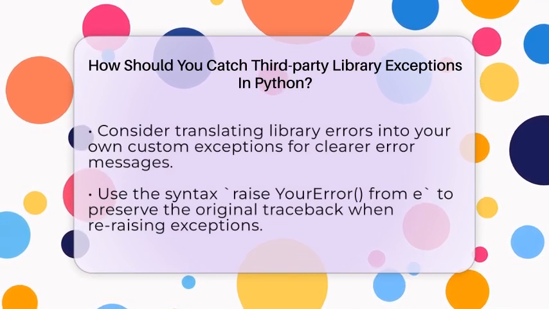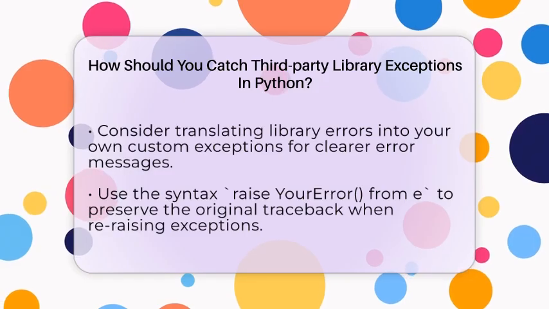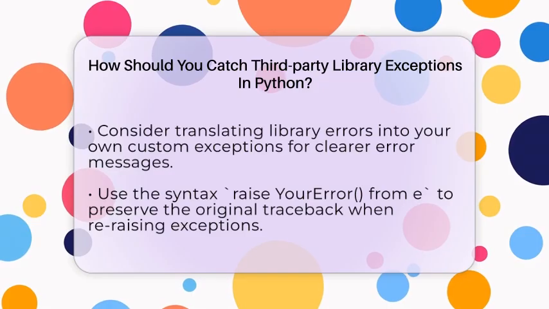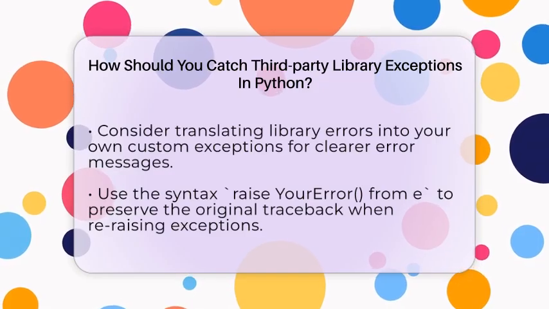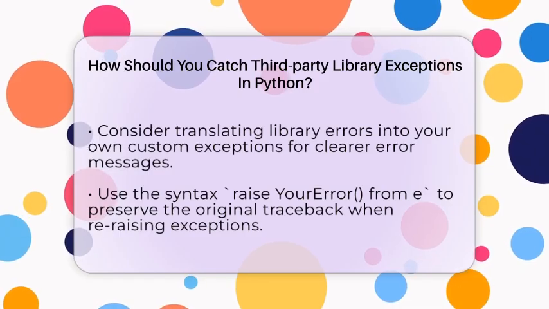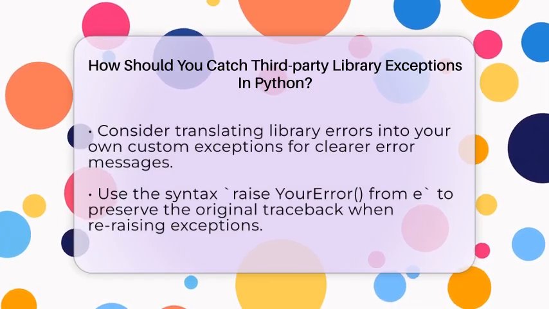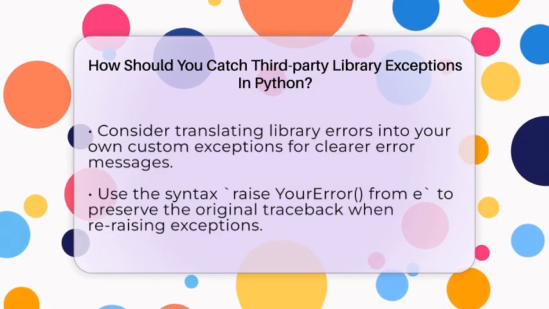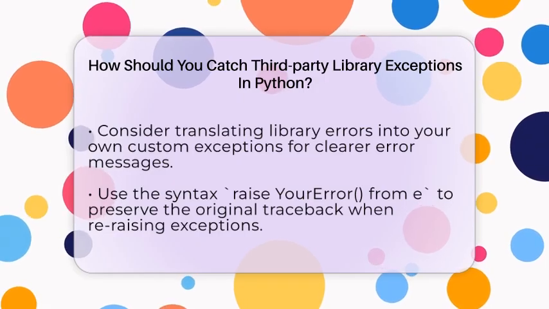You can do this by catching the library's exception and raising your own like so. try: data = library_function() except LibraryInternalError as e: raise ProcessingError("Failed to process data") from e. Using the phrase from e keeps the original traceback, which is helpful for debugging.